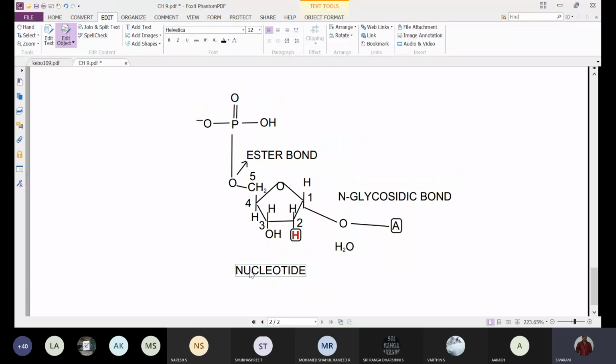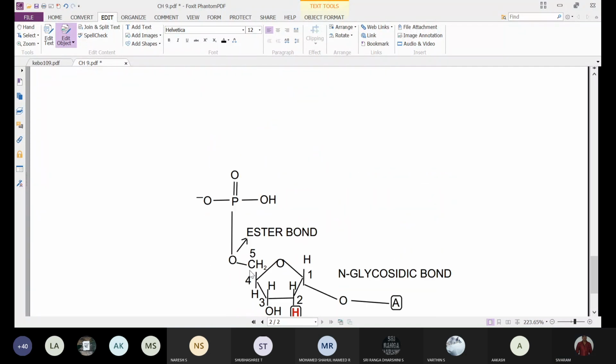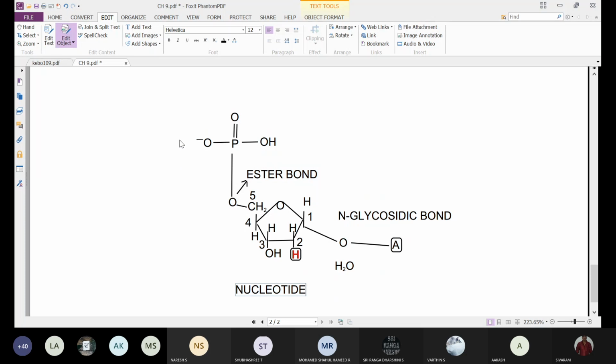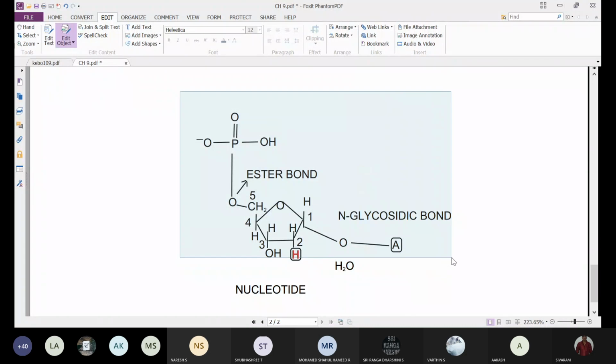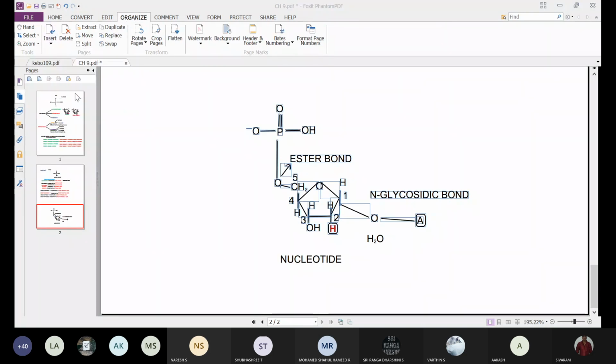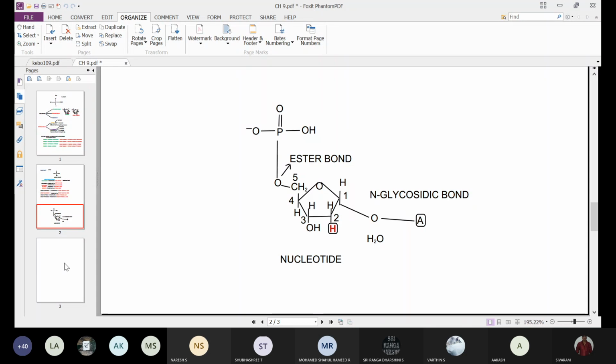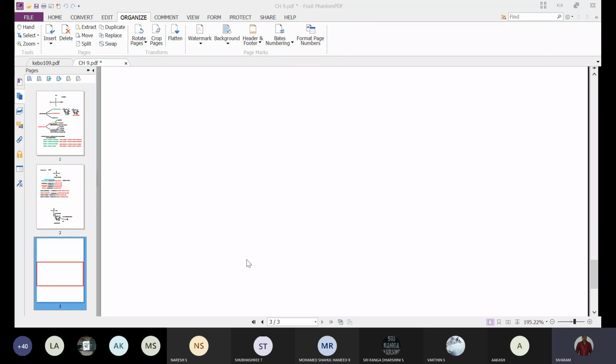If you take another, this is one nucleotide, and we can take another nucleotide.